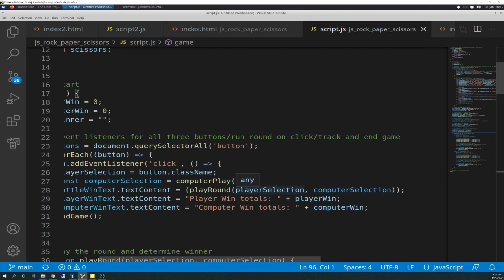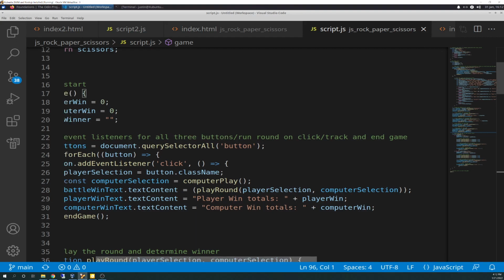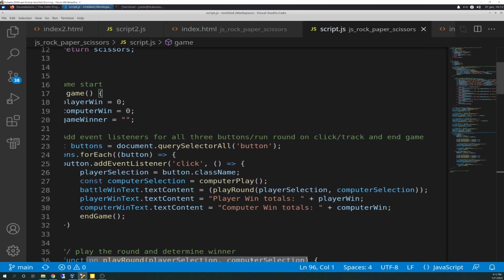Except this wasn't playerSelection. I think it was called firstLetterCap, because I ran the firstLetterCap function, which is now gone, because we aren't asking the player to type in, we're telling them to click a button.